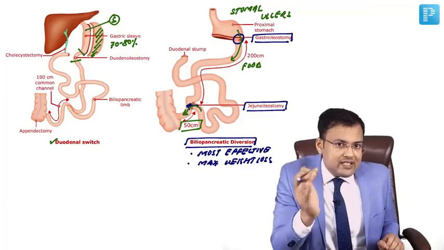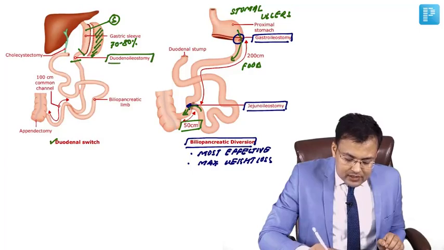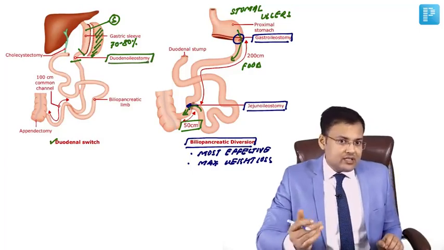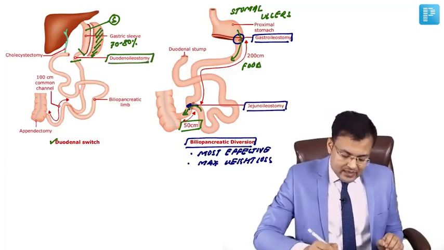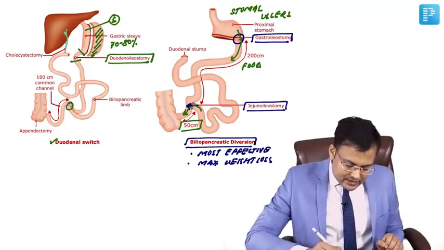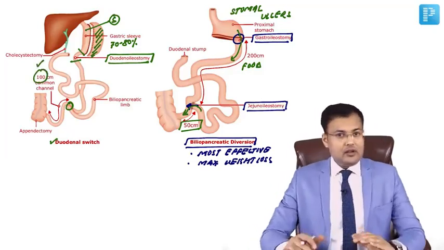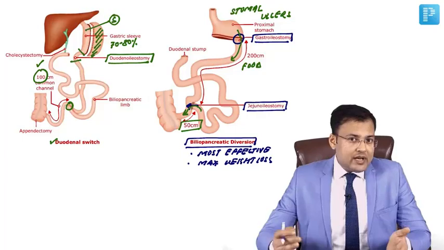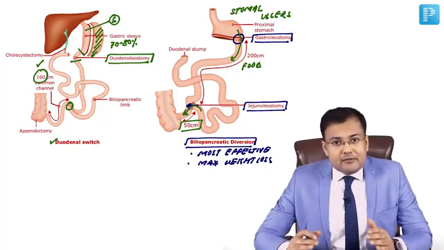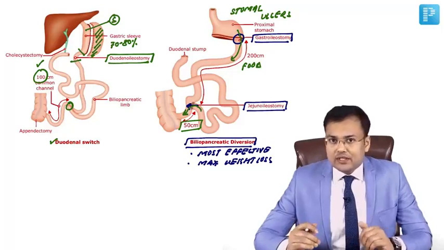First part of duodenum is retained and the ileum is anastomosed with first part of duodenum. So anastomosis is duodenoileostomy. Here this is jejunoileostomy. Clear? And in this case, the common channel is 100 centimeter. So in comparison to biliopancreatic diversion, here the weight loss severity is lesser and the side effects are also lesser.